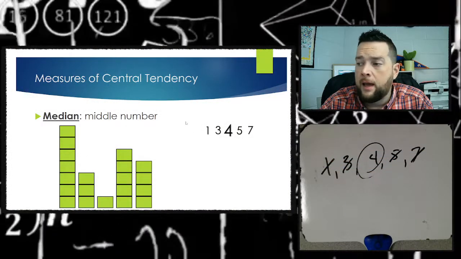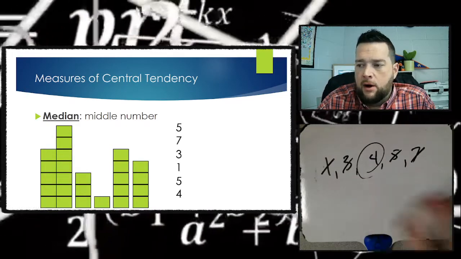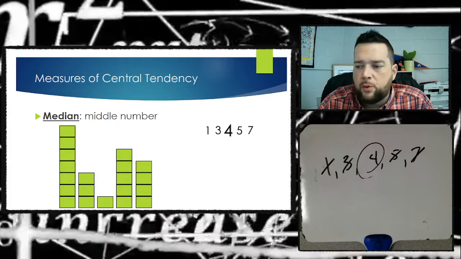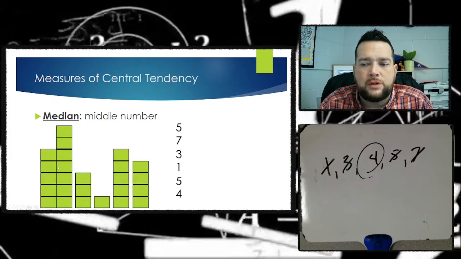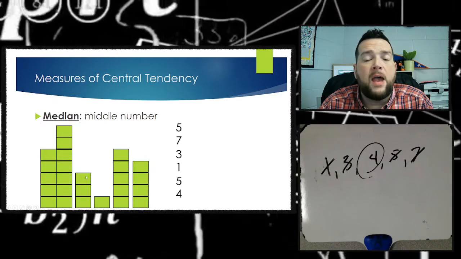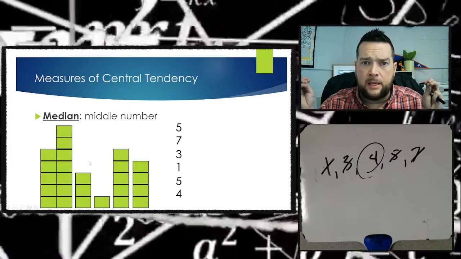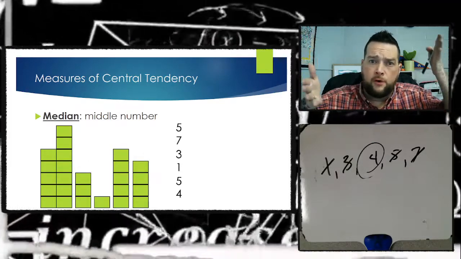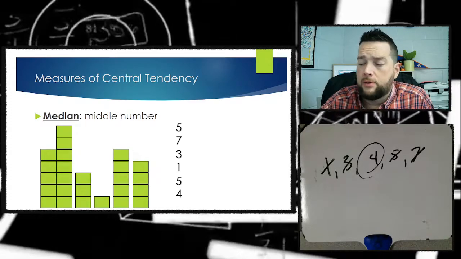But if we have an even number of data sets, we have a similar situation. Right now we had 5 rows of boxes, but now we have 6 rows of boxes, which means we have 6 data points. If we have an even number of data points, then once we list them out least to greatest and we scratch off the first and the last to come down, we're going to come down to 2 numbers that are in the middle.